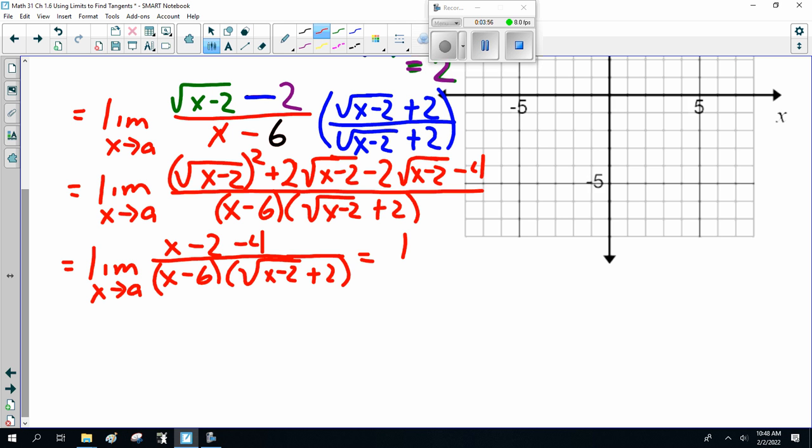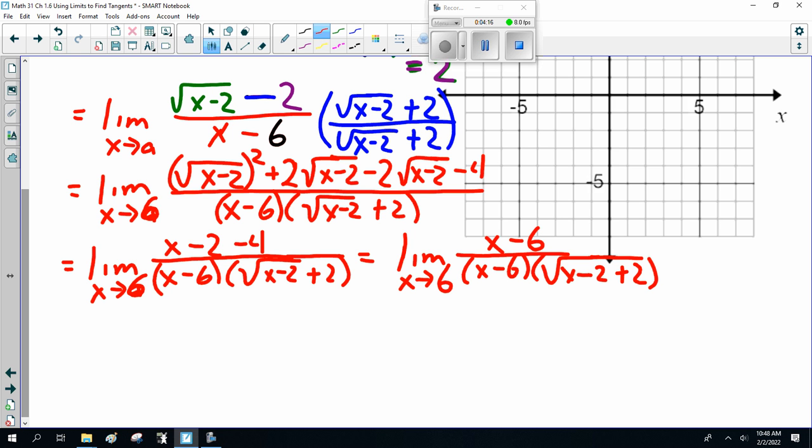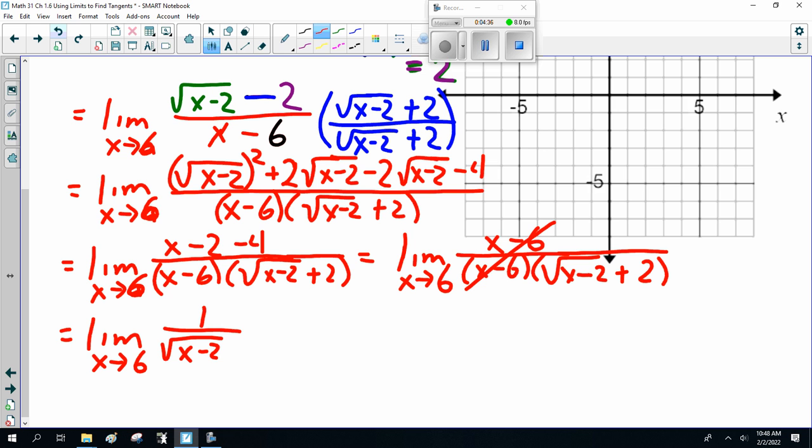So this is the limit as x approaches 6. A is 6. Why do I keep writing out A? As x approaches 6, of x minus 6 divided by x minus 6 times the square root of x minus 2 plus 2. No, that was wrong. x minus 6 cancels out. As x approaches 6, it's 1 over the square root of x minus 2 plus 2.